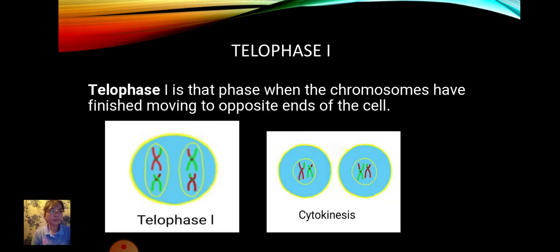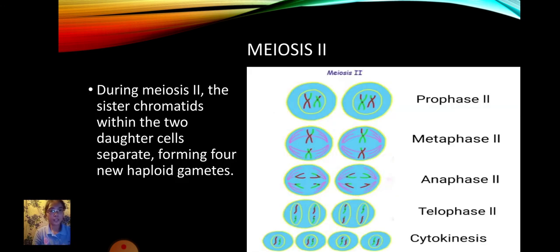And telophase I. Telophase I is that phase when the chromosomes have finished moving to opposite ends of the cell, which now undergoes a process called cytokinesis that divides the cytoplasm of the original cell into two daughter cells. Meiosis II. During meiosis II, the sister chromatids within the two daughter cells separate, forming four new haploid gametes.